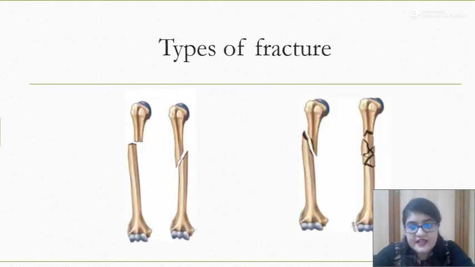These are the types of fracture which you can see. The first one is the transverse fracture, the second one is the oblique fracture, the third one is a spiral fracture, and the final one is the comminuted fracture.